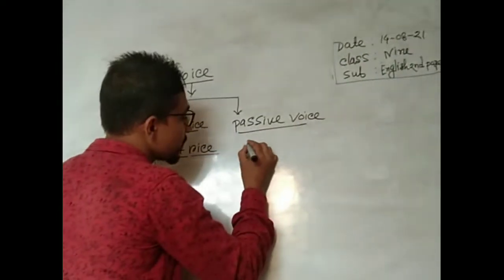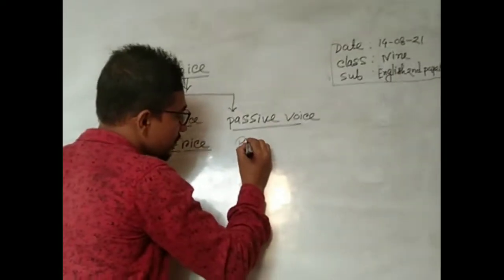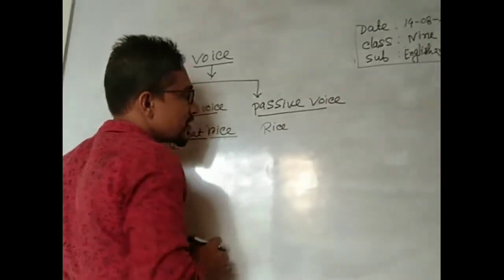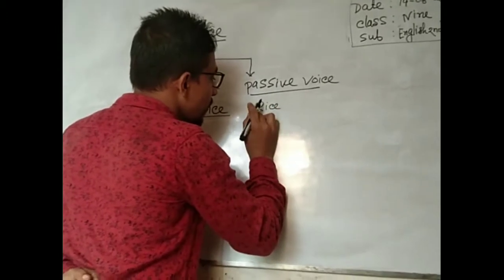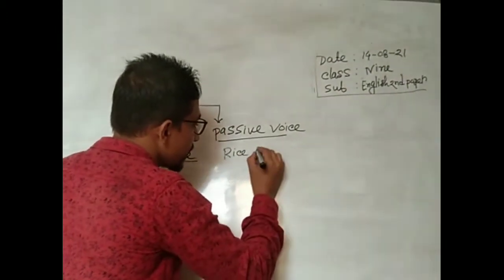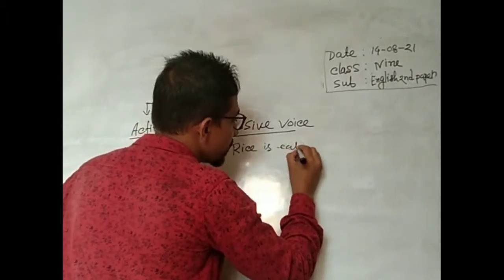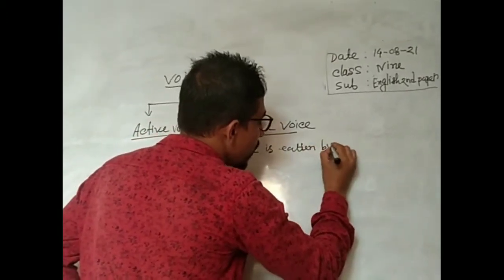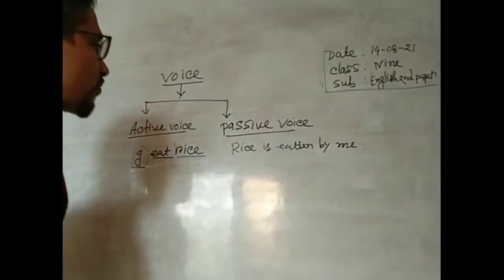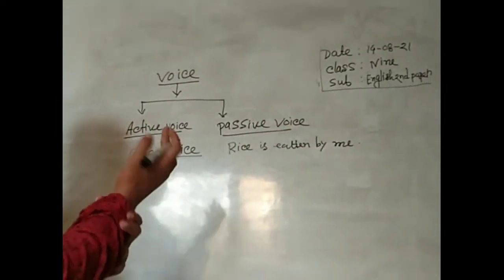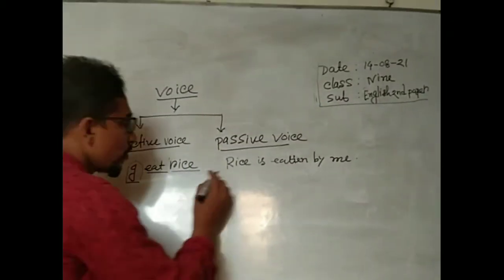Object becomes subject. The object rice becomes the subject, then the tense-related auxiliary verb, is, eaten, by me. My dear student, this is the most important sentence, so follow.